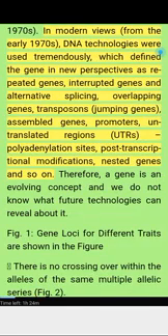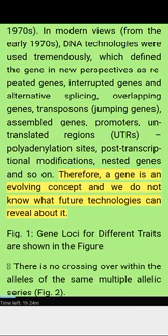In modern views, from the early 1970s, DNA technologies were used tremendously, which defined the gene in new perspectives: repeated genes, interrupted genes and alternative splicing, overlapping genes, transposons, jumping genes, assembled genes, promoters, untranslated regions, UTRs, polyadenylation sites, post-transcriptional modifications, nested genes, and so on. Therefore, a gene is an evolving concept, and we do not know what future technologies can reveal about it.